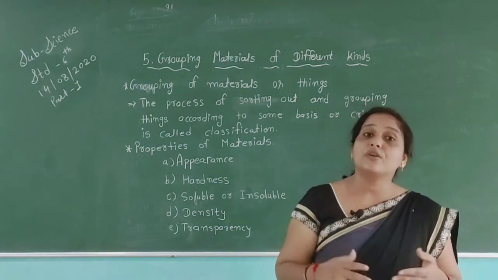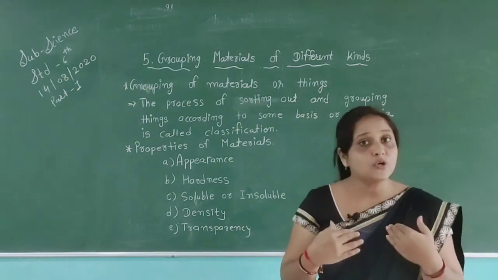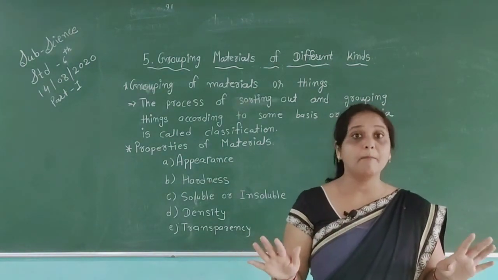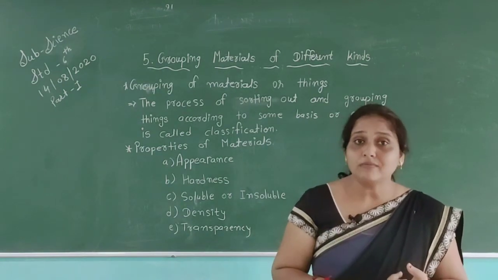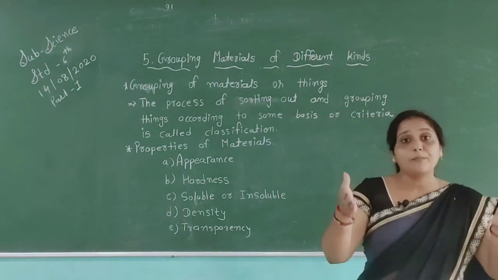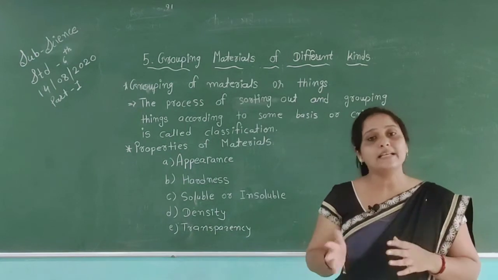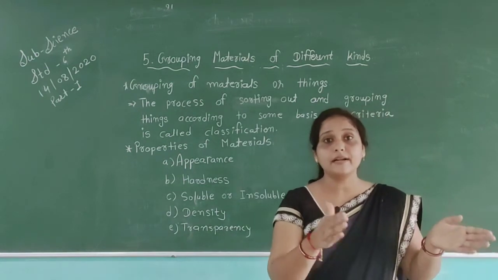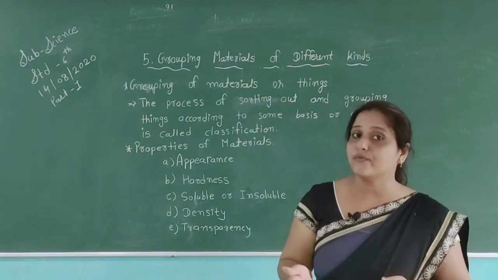Like them, we use different types of clothes to wear. The size of our clothes may be the same, but their color and their fiber are different. We use the clothes for the same purpose, but the properties are different. So it is not necessary that the properties of all things are the same. Different types of things have different properties according to their features.